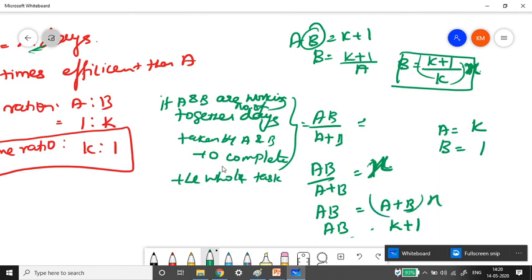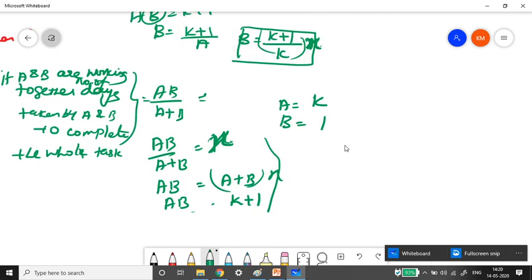Now A will complete the job. So the number of days taken by A, let us solve that also. So here A into B, and A plus B is K plus 1, into 1 we have just written, but instead of 1 you can write X. That is what they have given in the question itself. Now if you want to find A, you keep A on the left hand side and take B to the right denominator. So what is the value of B in the time ratio? It is 1. So K plus 1 divided by 1 into X.